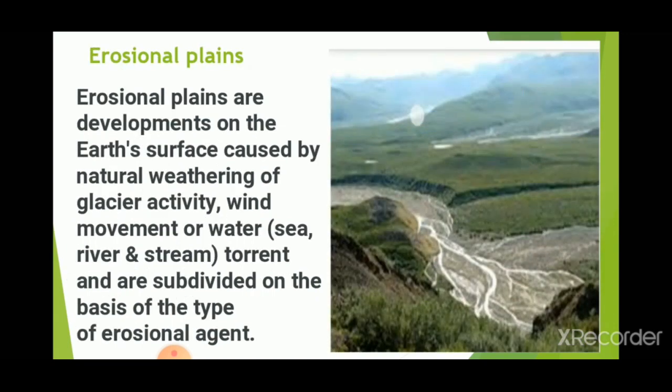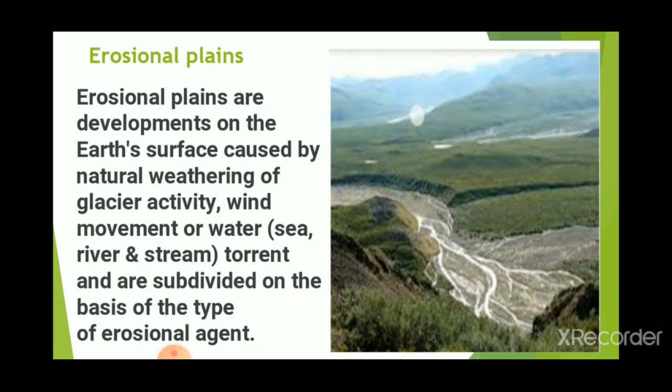Now the next one is an erosional plain. Erosional plain, as the name indicates, happens due to erosion of the earth's surface caused by natural weathering, glacier activity, wind movement, and water, meaning from the sea, rivers or streams. Then the torrent, and they are subdivided on the basis of the type of erosional agent.